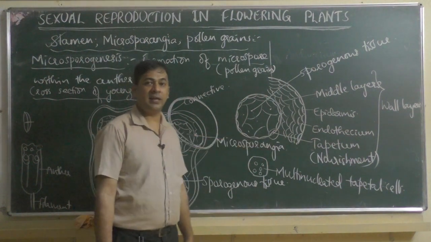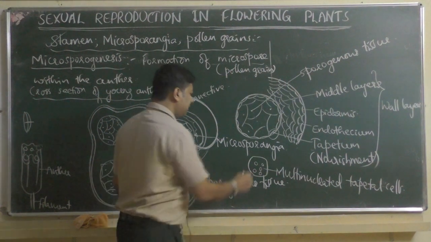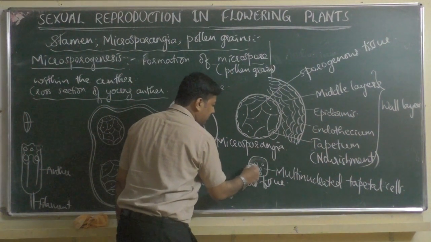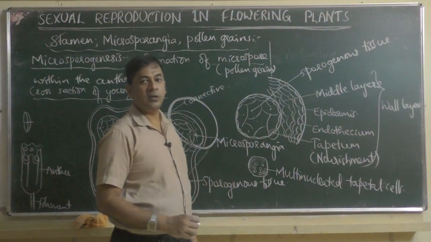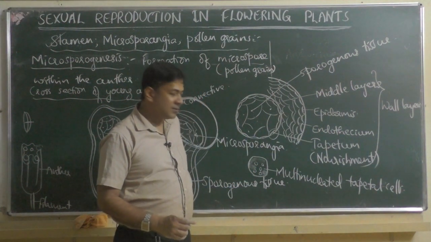So multinucleated, and it will have dense cytoplasm. Thick cytoplasm will be there, but one tapetal cell contains many nuclei. It is called syncytium, you know, no? Syncytium.